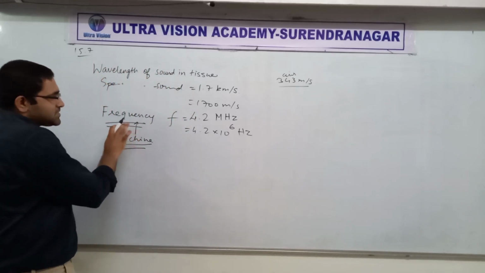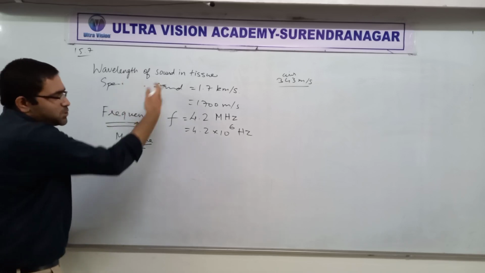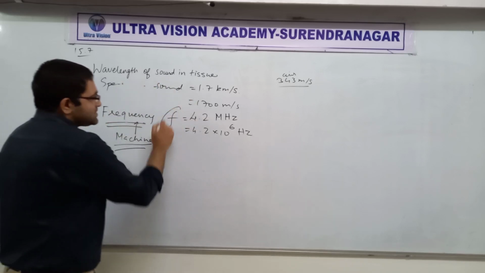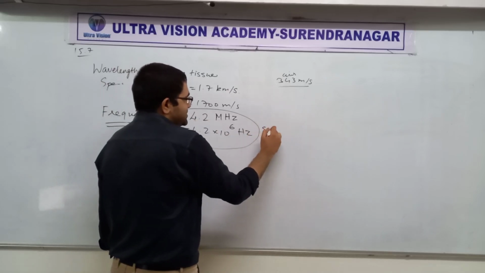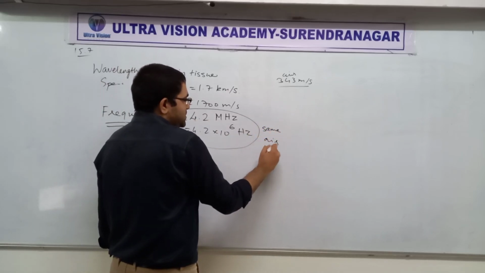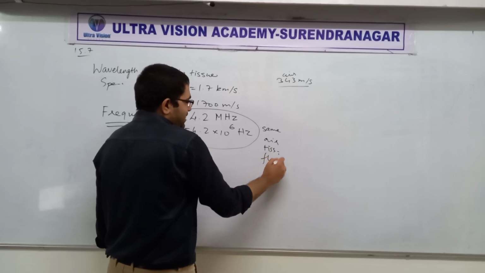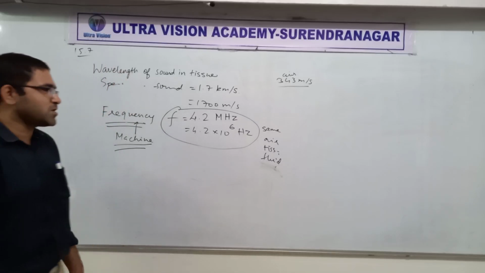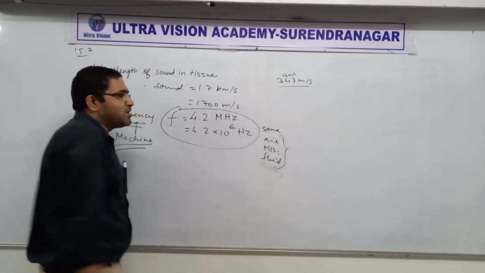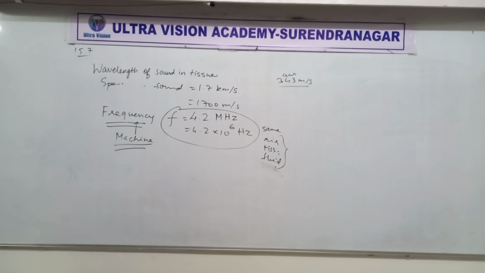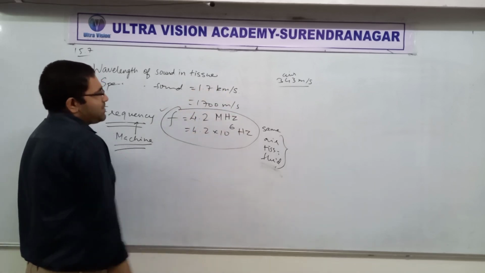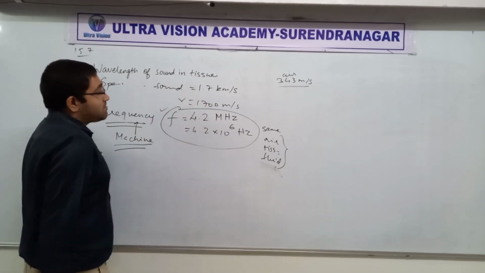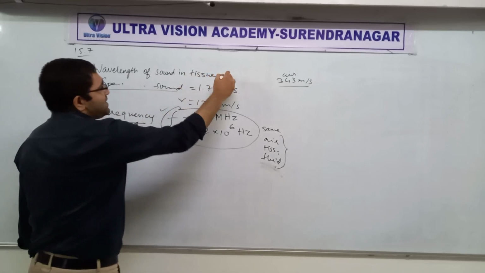So whether this wave goes in the tissue or in air or anywhere, frequency will always remain the same, whether it goes in air or tissue or in fluid or in any kind of liquid inside. Okay, so water, etc., blood, and so on. Understood? Does not depend on medium. Clear or not clear? Frequency does not depend on medium, depends only on source. So fine, frequency is same everywhere, speed is given, speed of wave, and we want to find wavelength.